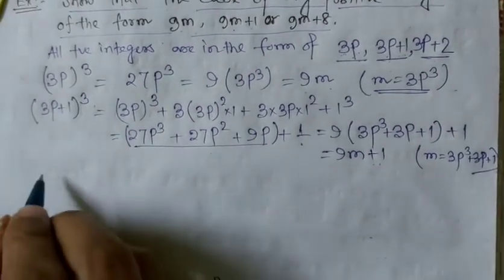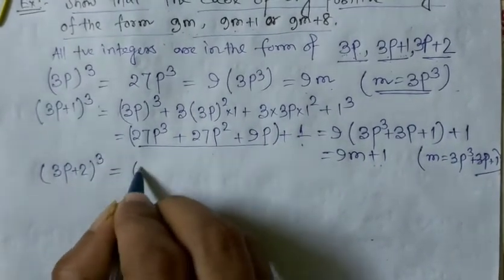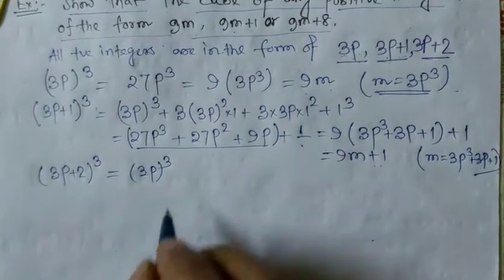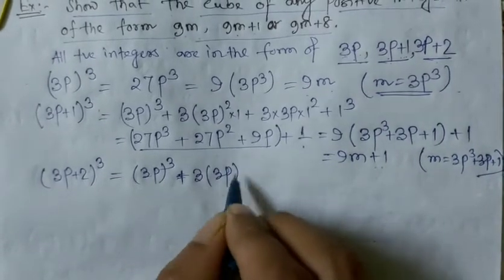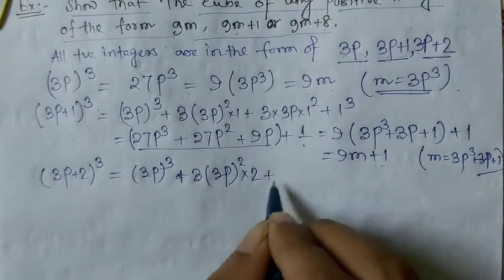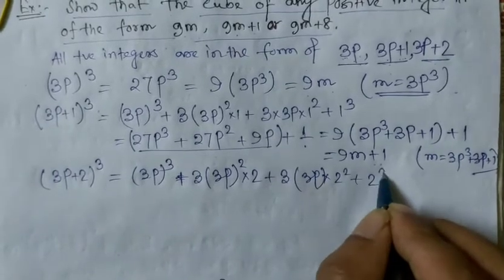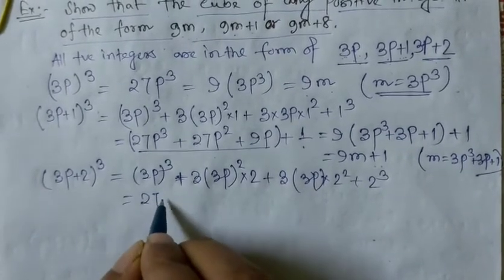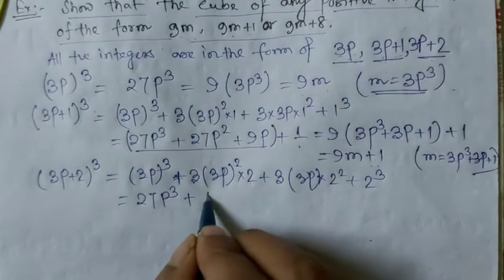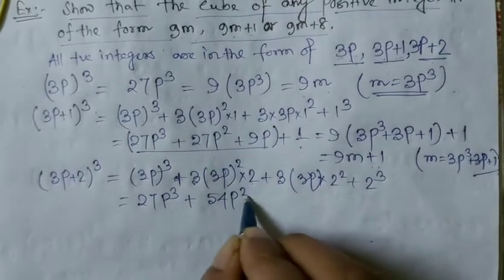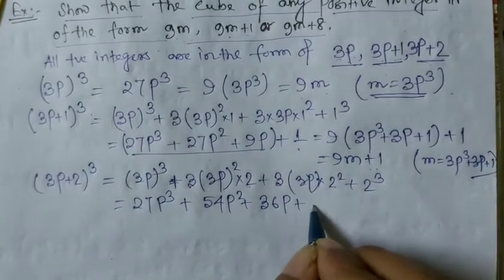Okay, and the last one is (3p plus 2) whole cube. So a cube plus 3a square b plus 3ab square plus b cube: 3p whole cube, plus 3 times (3p) whole square into 2, plus 3 into 3p into 2 square, plus 2 cube. So this is 27p cube plus 9 into 3 is 27 into 2, 54p square, plus 9 into 4, 36p, plus 2 cube, that means 8.